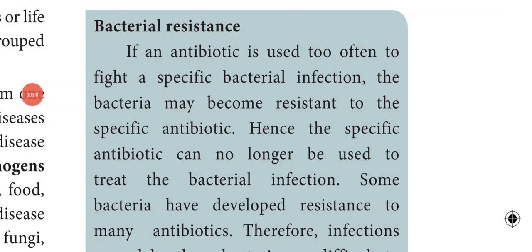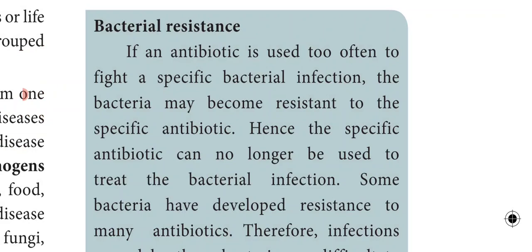Next we'll see about bacterial resistance. So what do you mean by bacterial resistance? It means if an antibiotic is used too often to fight a specific bacterial infection, the bacteria may become resistant to the specific antibiotic. So how is bacterial resistance developed?